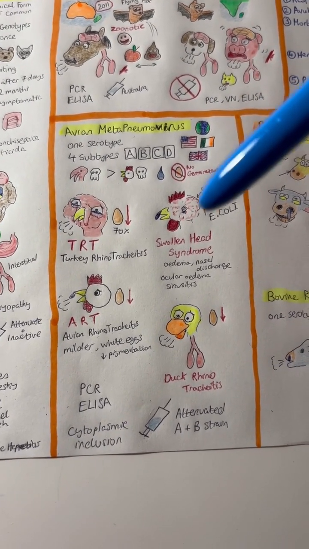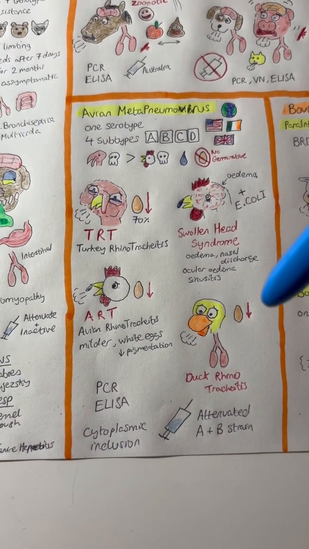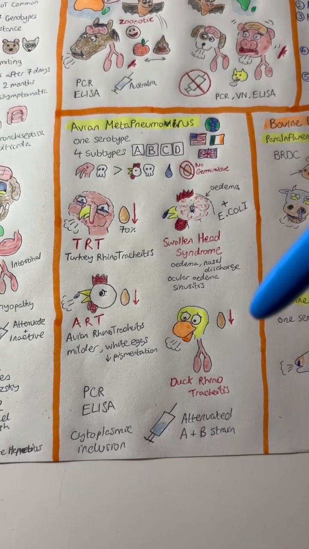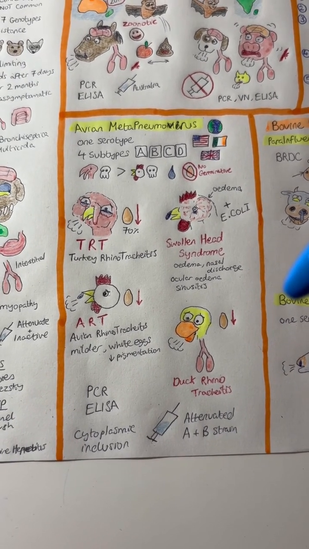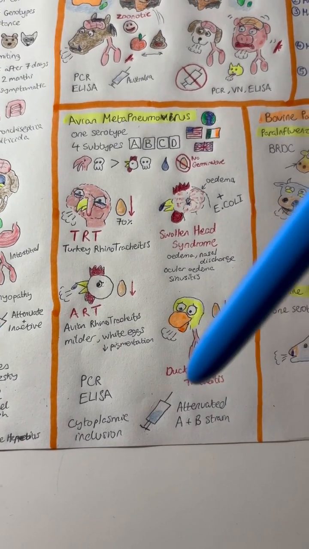And there is a vaccine with the A and B strain. It is an attenuated vaccine that can go in the drinking water or be sprayed in the eye. It is given when they're 1 day old and later when they're 4 and 6 weeks old. There is also an inactivated vaccine for the breeders.